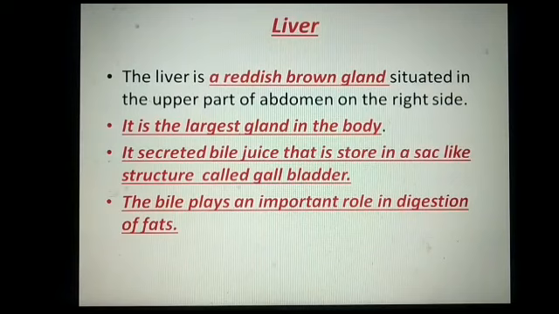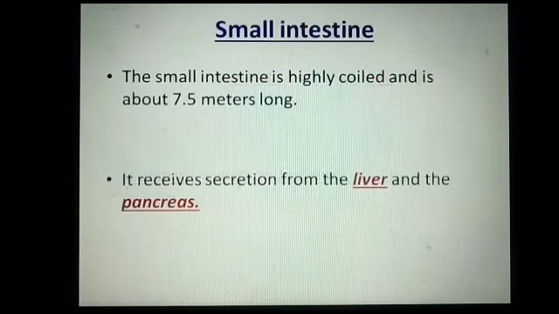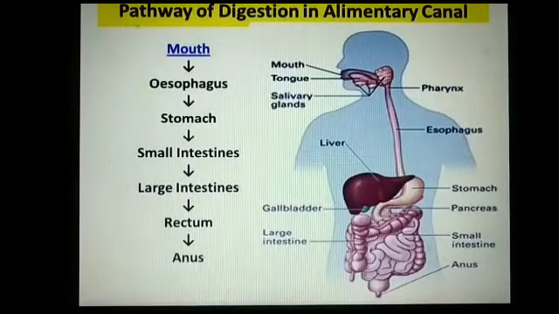First of all we read about the liver. Liver is a reddish brown gland situated in the upper part of the abdomen on the right side. Student, in this diagram you see this gland, the liver. Where is it situated? The upper part of the abdomen on the right side, and it is reddish brown in color.